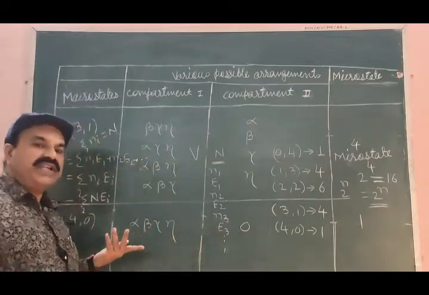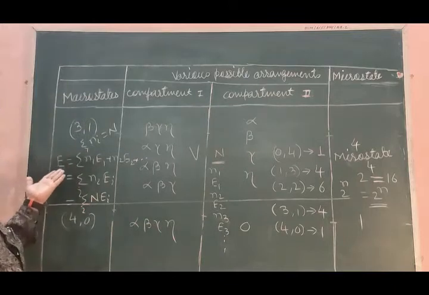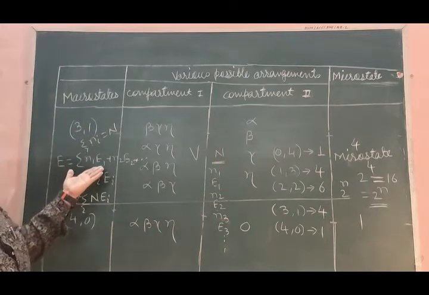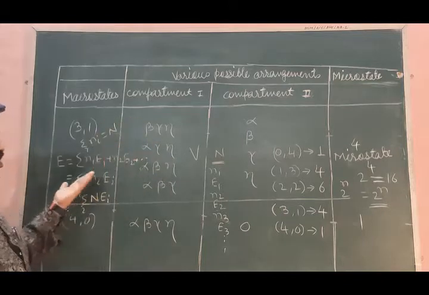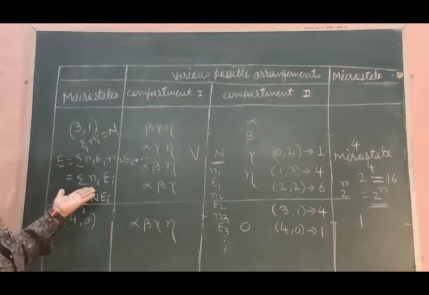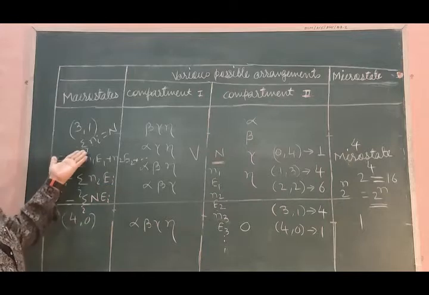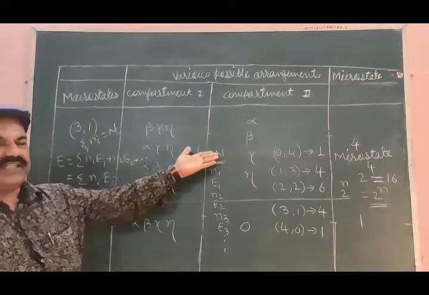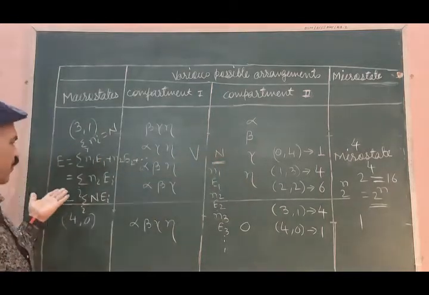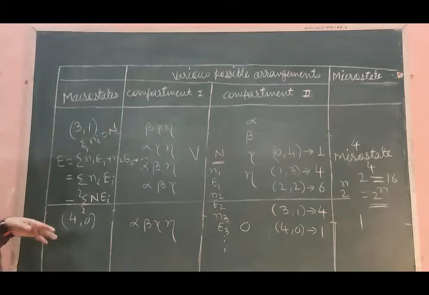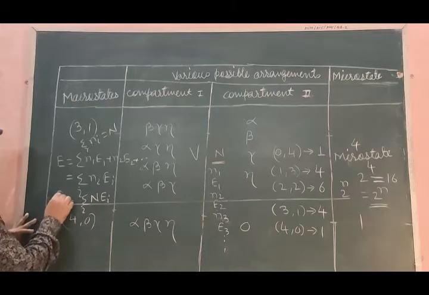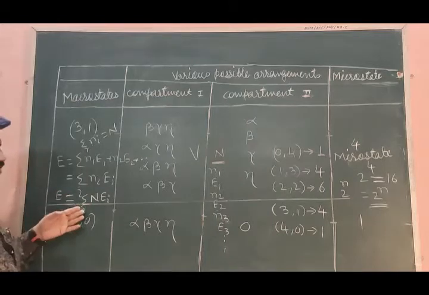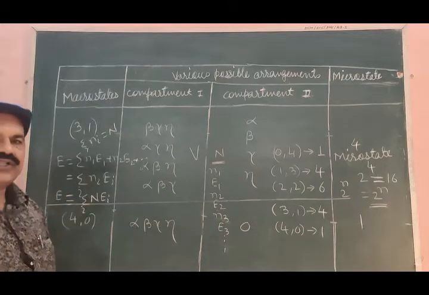So the total energy of the system may be written as E is equal to the summation over N1 E1 plus N2 E2 plus N3 E3 and so on, or it is simply the summation over i of Ni Ei. But the summation over i of Ni is N, the total number of particles, and therefore the total energy of the system may simply be written this way: E is equal to the summation over i of N into Ei.